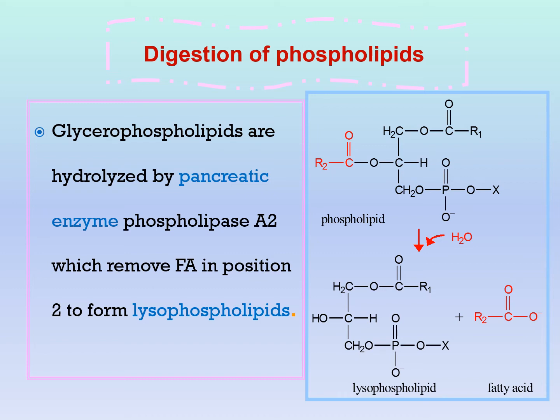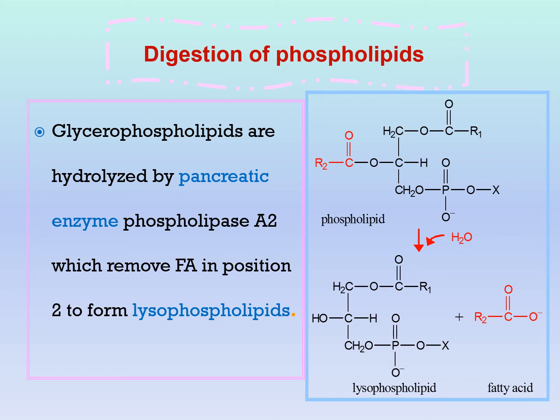The phospholipid contains fatty acids, as we mentioned, alcohol, phosphoric acid, and nitrogenous base. Again, it was composed of lipid component and non-lipid component. The lipid was fatty acid and alcohol, and the non-lipid phosphoric acid and nitrogenous base. This is the glycerol, okay? We have here two fatty acids, this fatty acid and this fatty acid, okay? So we have two fatty acids and glycerol. This is the phosphoric acid, and the X here is nitrogenous base.